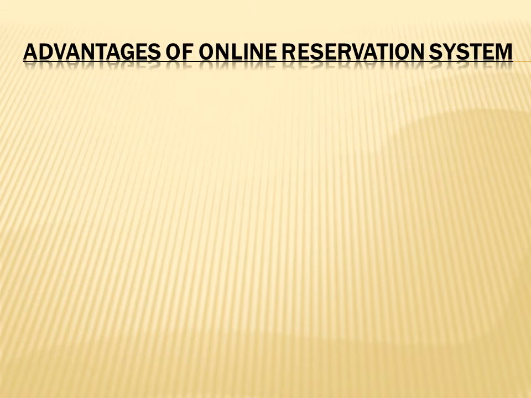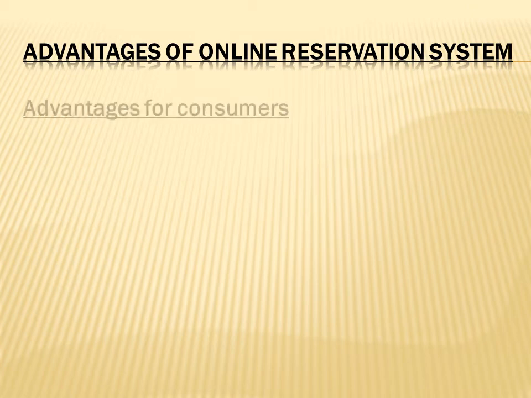Then what are the advantages of using online reservation? Why not offline? Why are we going in for online reservations? Here also there are two criteria, that is advantages for the consumers and advantages to the providers. So what are the advantages for consumers? Consumers means we who are using this particular online system.